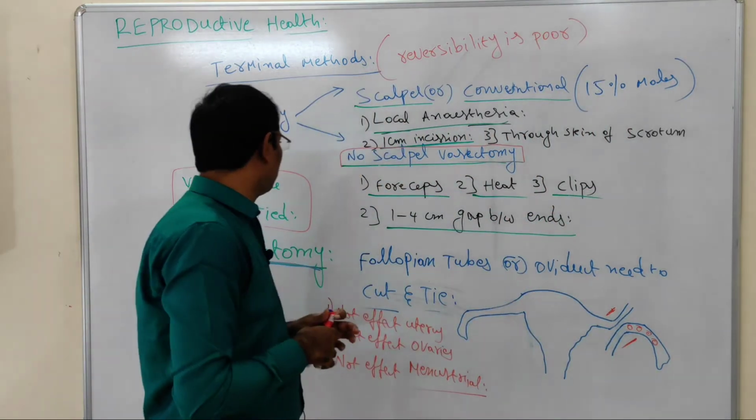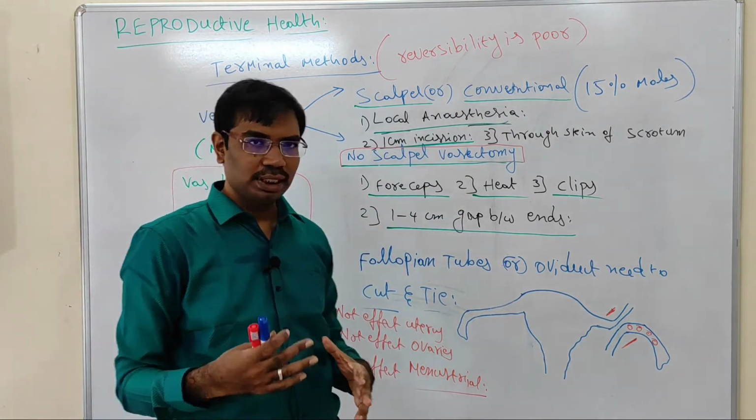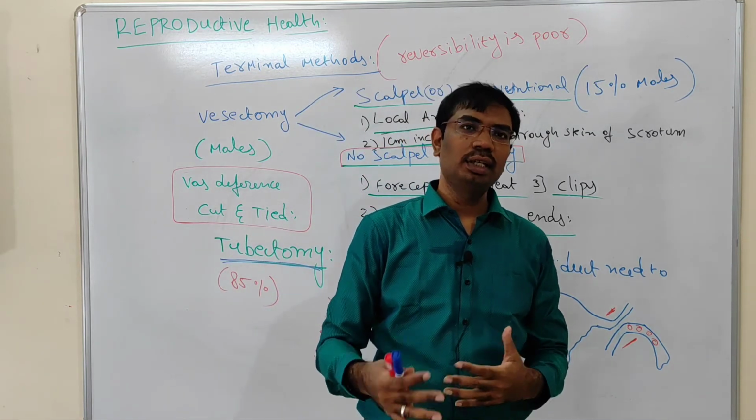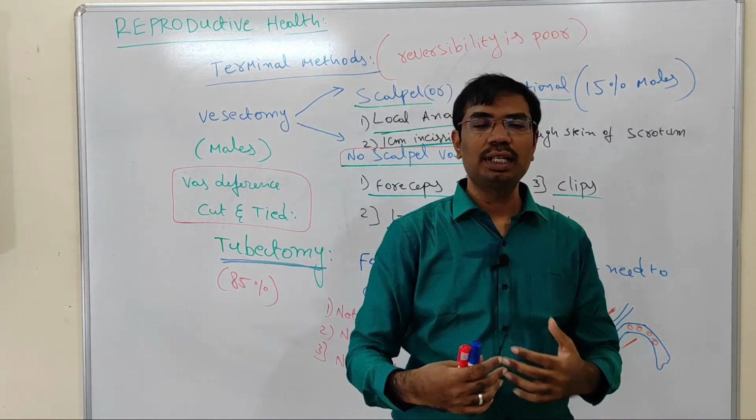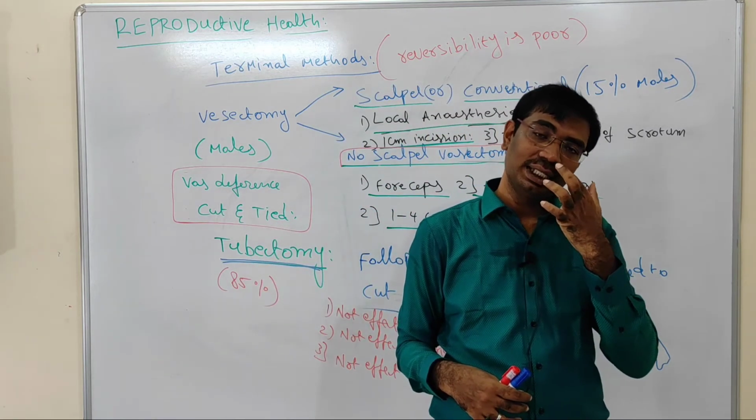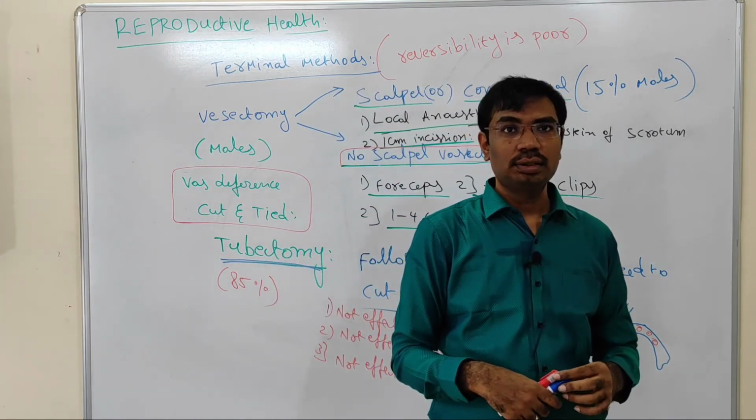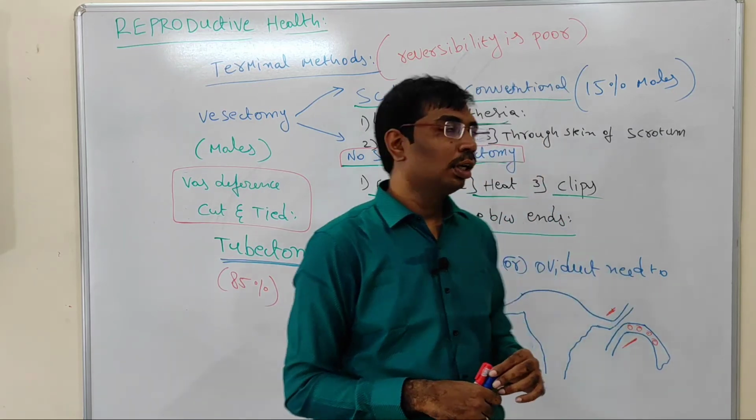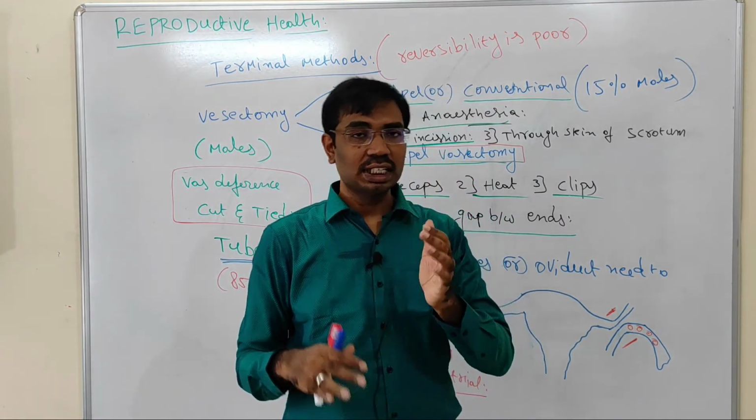Another thing: reversibility is very poor. Reversibility means, suppose a couple has undergone either vasectomy or tubectomy, and after 10 or 15 years they want pregnancy again. They can get pregnancy, but that is very difficult because the reversibility of vasectomy or tubectomy is very poor.